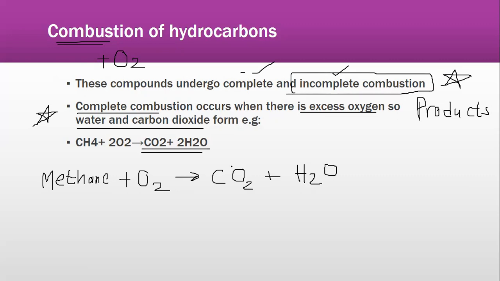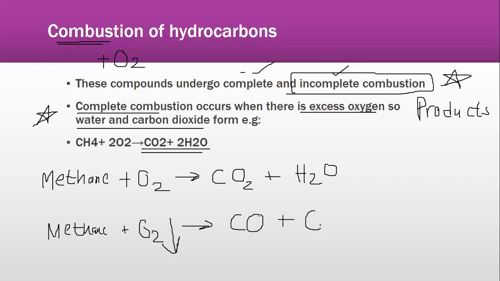But if we talk about incomplete combustion, when does this type of combustion take place? When the products are different. For example, methane, CH4, reacts with oxygen, which is in lesser amount. Okay, when oxygen is not given to us in large amounts, or when oxygen is not in excess, now the products will be different. In incomplete combustion, they are going to be carbon monoxide, harmful product, carbon, or we can call it as soot as well. We call it black carbon.